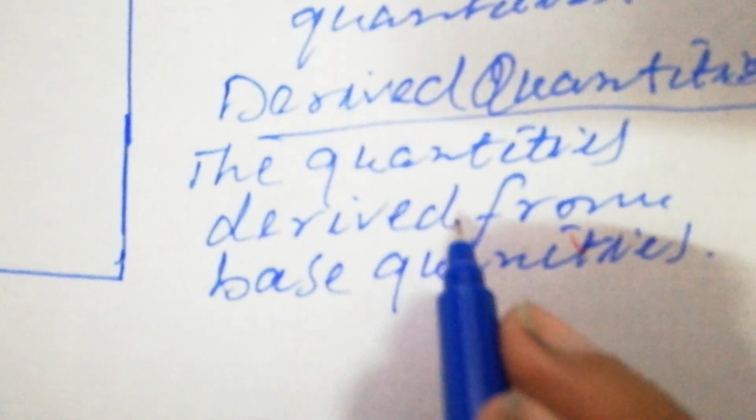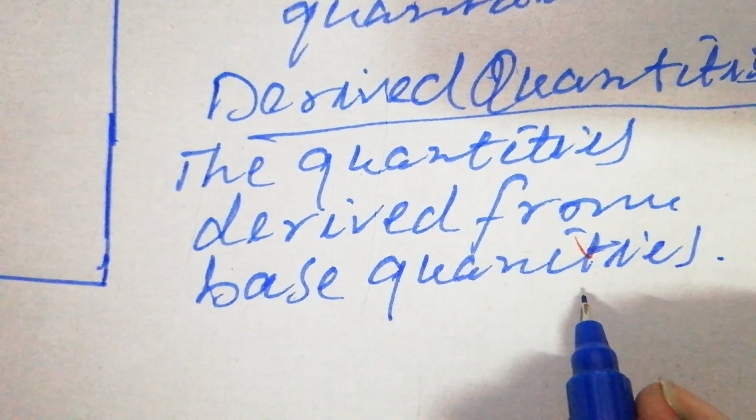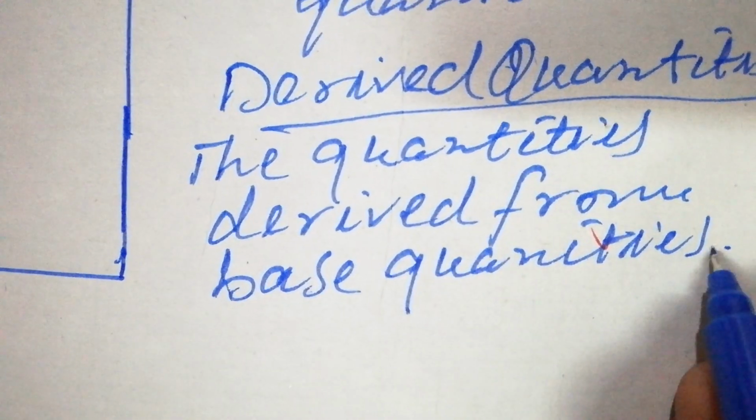The quantities which are derived from base quantities are called derived quantities.